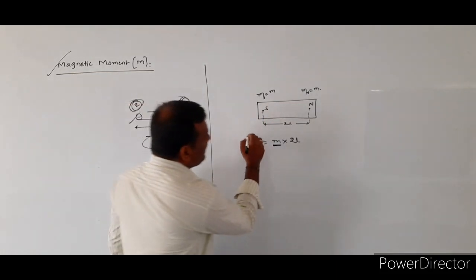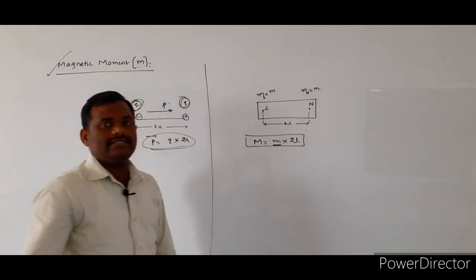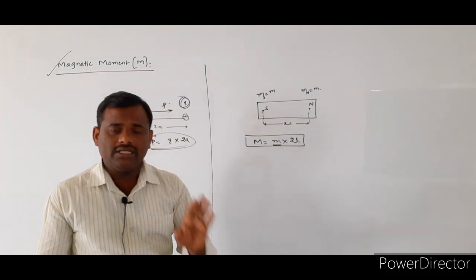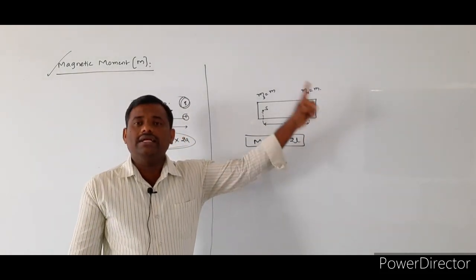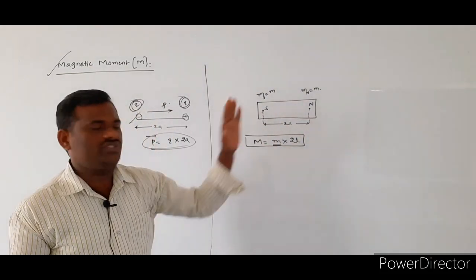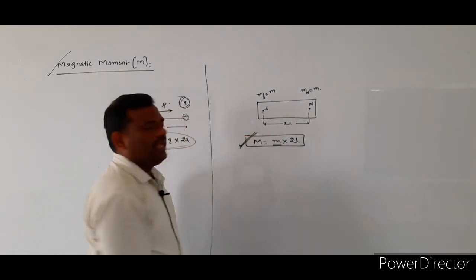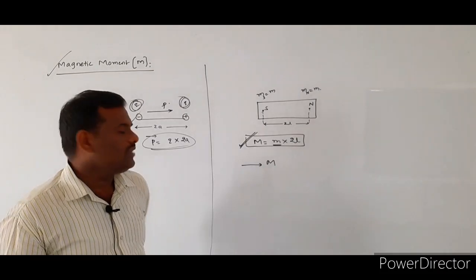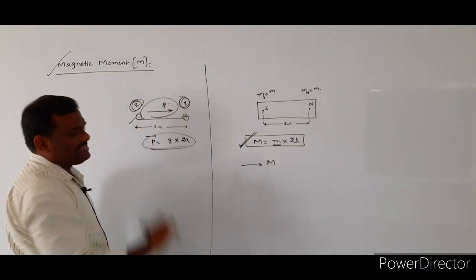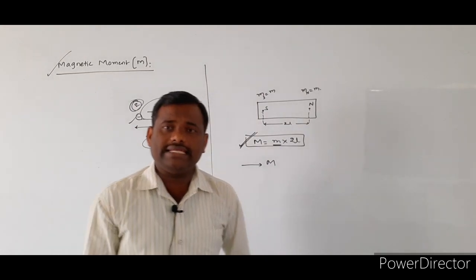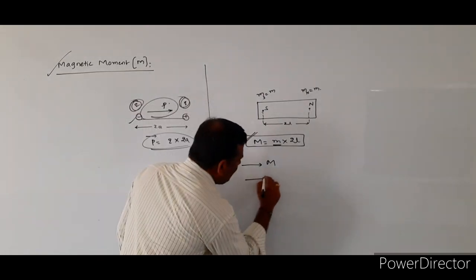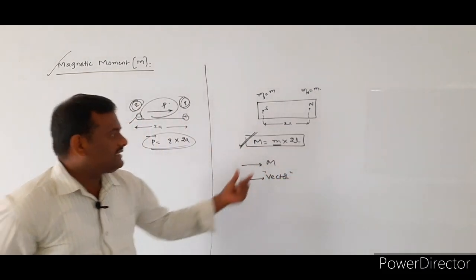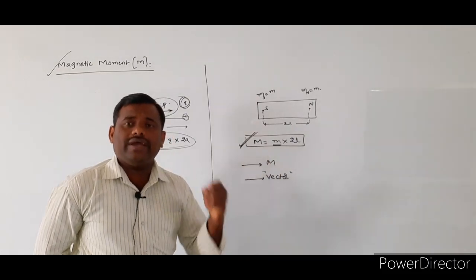Hence, the magnetic moment of a bar magnet is simply defined as the product of pole strength of the given bar magnet and the distance of separation between the two poles, and it is denoted with the symbol capital M. Similar to the electrical dipole moment, this magnetic moment is also a vector quantity.